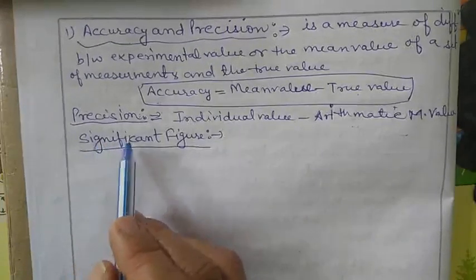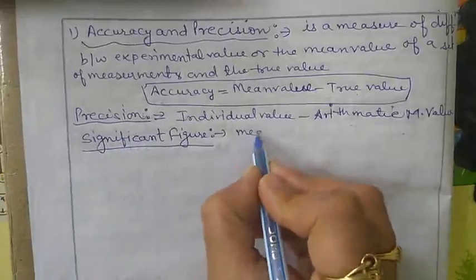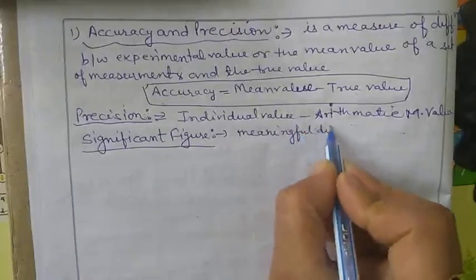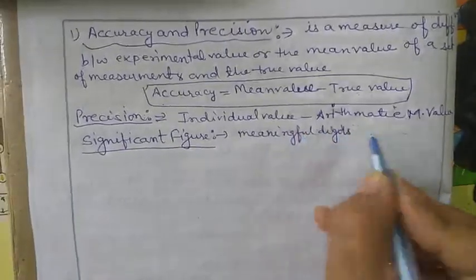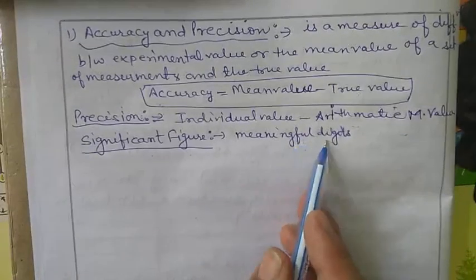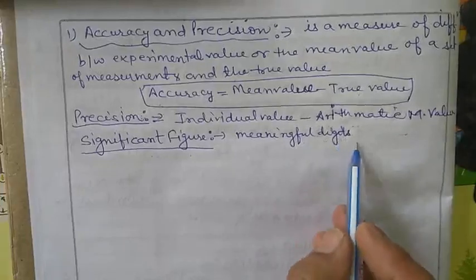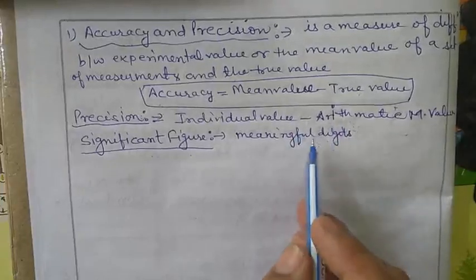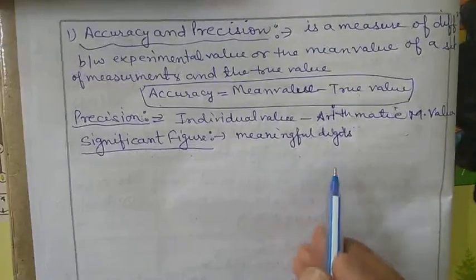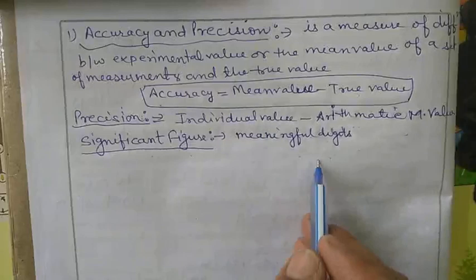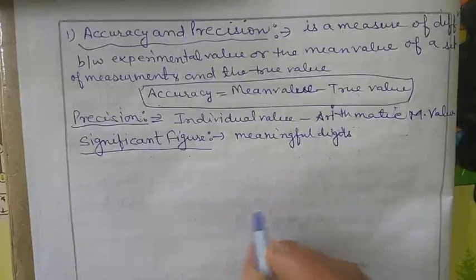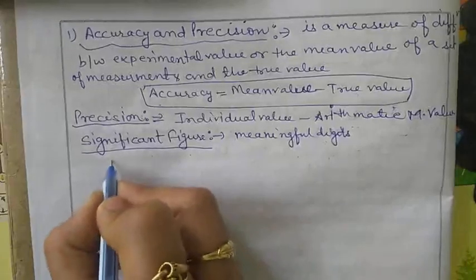Significant figures are meaningful digits. Significant figures are meaningful digits which are known with certainty and uncertainty, indicated by writing the certain digit and the last uncertain digit. Clear?